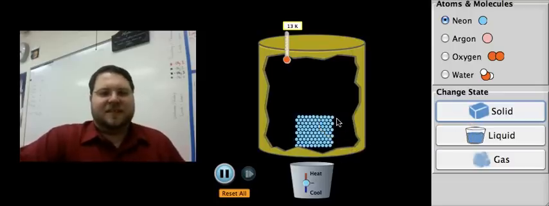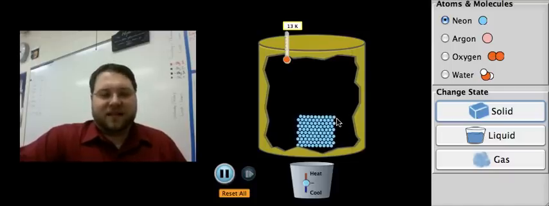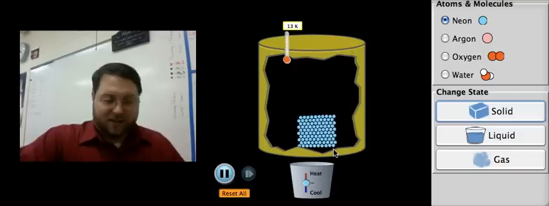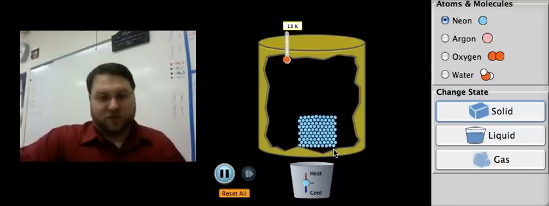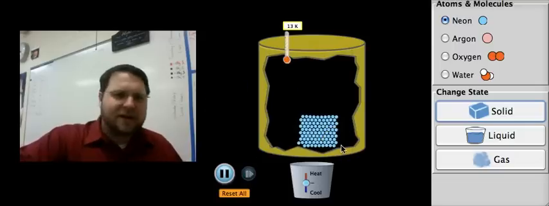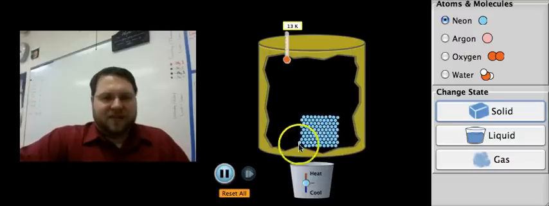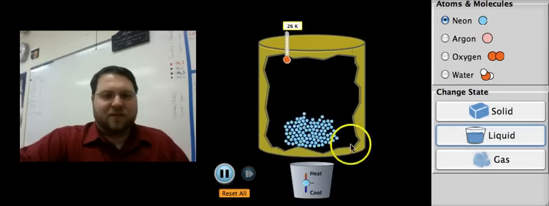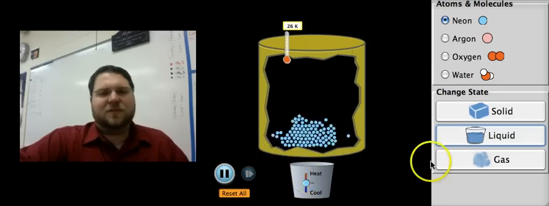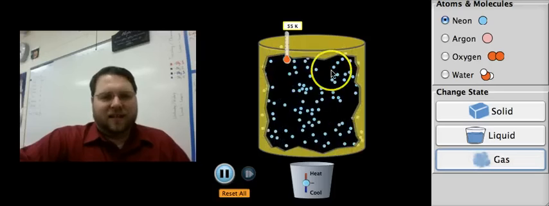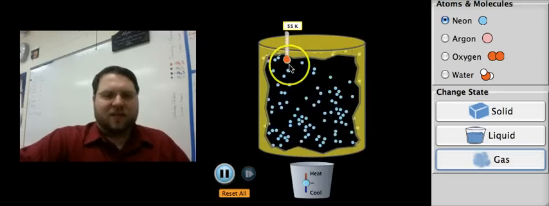So first, a solid has a definite shape. That means that if left alone, a solid, or an object in the solid phase, will keep its shape. Its shape won't spontaneously change. Same thing with the volume. To have a definite volume means that the volume won't change on its own. Now the volume can change if you were to add more atoms to the substance, or if you were to break it in half, whatever. However, if you just leave it alone, the shape won't change and the volume won't change. For a liquid, if it's left to its own devices, the volume won't change, but the shape will change. It'll take the shape of its container.